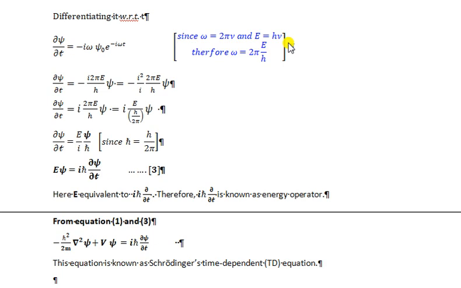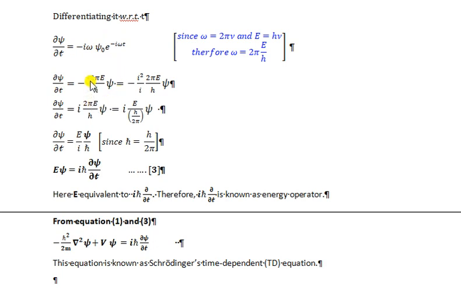If we put the value of nu in omega, then omega becomes 2 pi E by h. Now we put the value of omega here, so it becomes del psi over del t equal to minus i 2 pi E over h psi, because psi naught exponential minus i omega t equals psi.